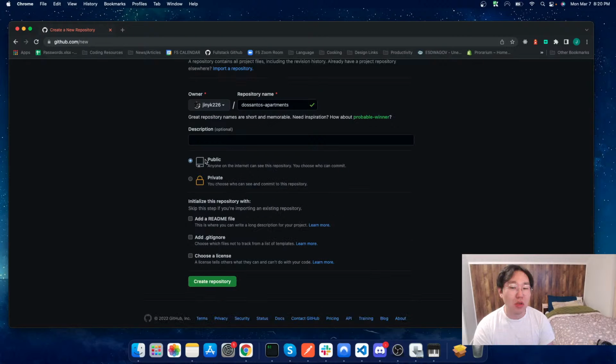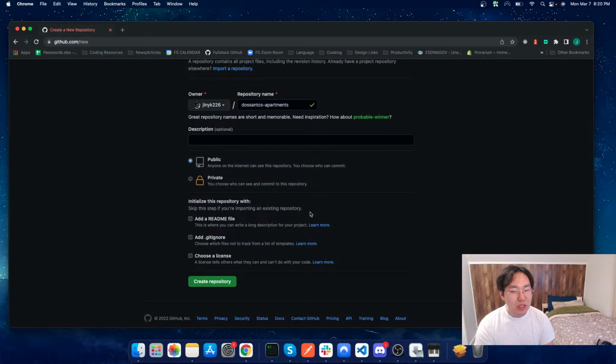We are okay with having this being a public repository, and a repository is just more like an online storage file or folder that's going to contain all of the code that's going to make up this application. Let's leave it public. And in terms of what we want to initialize the repository with, we're going to go ahead and skip this step. You can see here, skip this step if you're importing an existing repository. So we're going to kind of be doing that. Let's go ahead and create this.